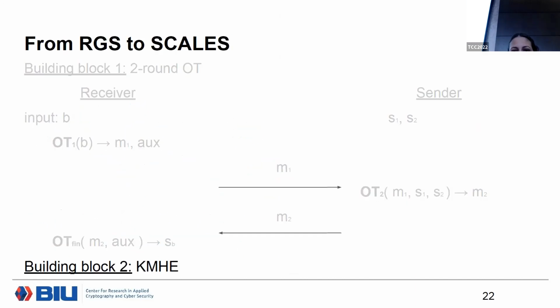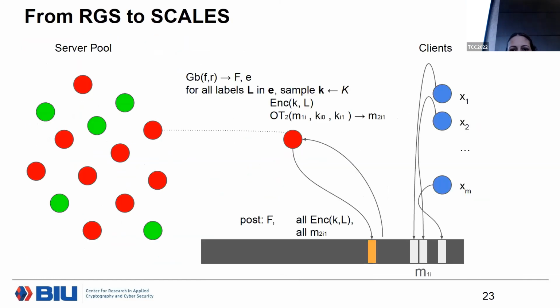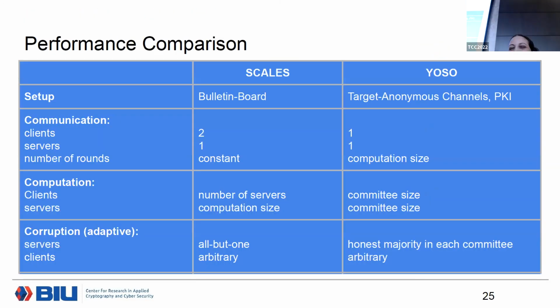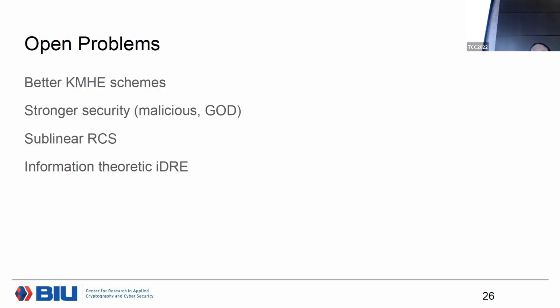So let me skip the protocol, and just one sentence: performance-wise, there is a trade-off between YOSO and scales, computation and communication, and number of rounds. See everything in the paper. Open problems. This paper leaves a lot of open problems: how to construct better schemes, achieve stronger security, and even go below, maybe constructing sublinear re-randomizing schemes.